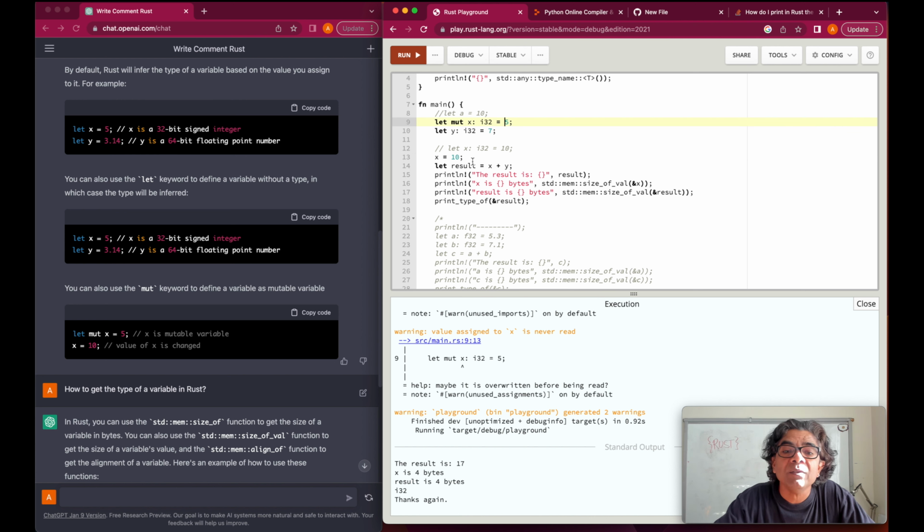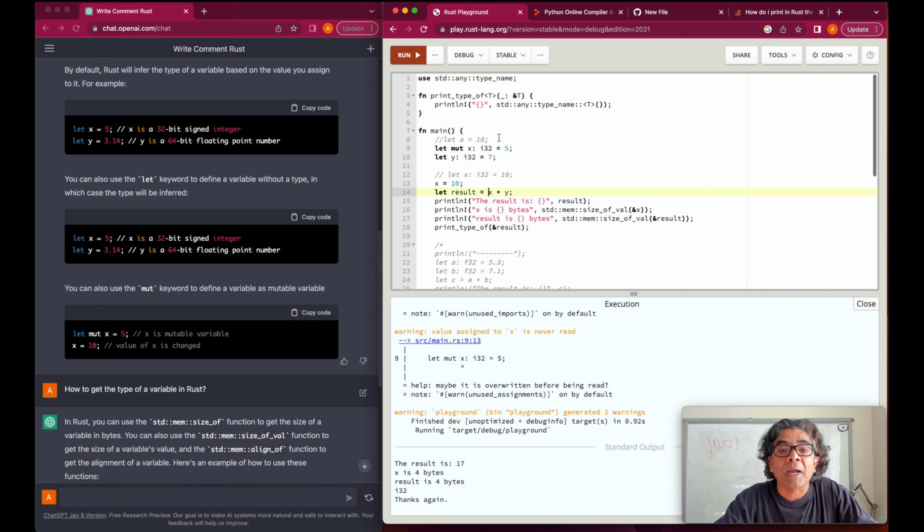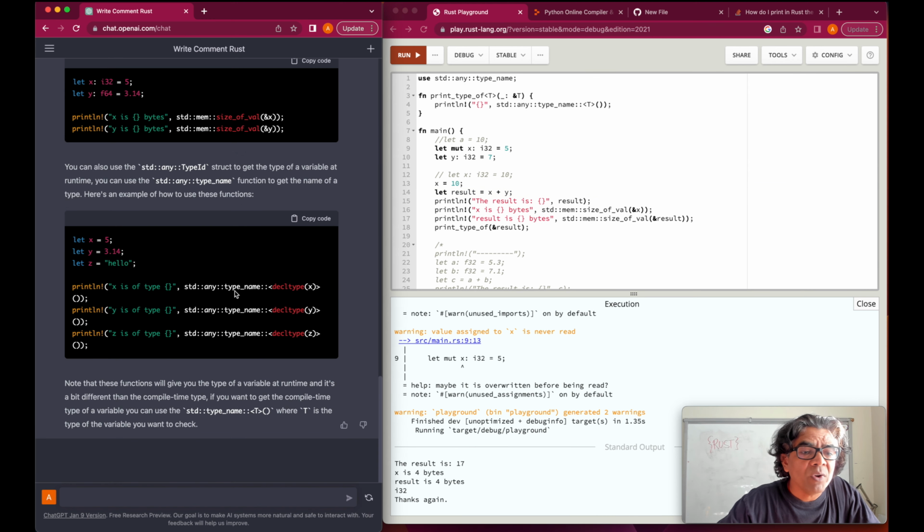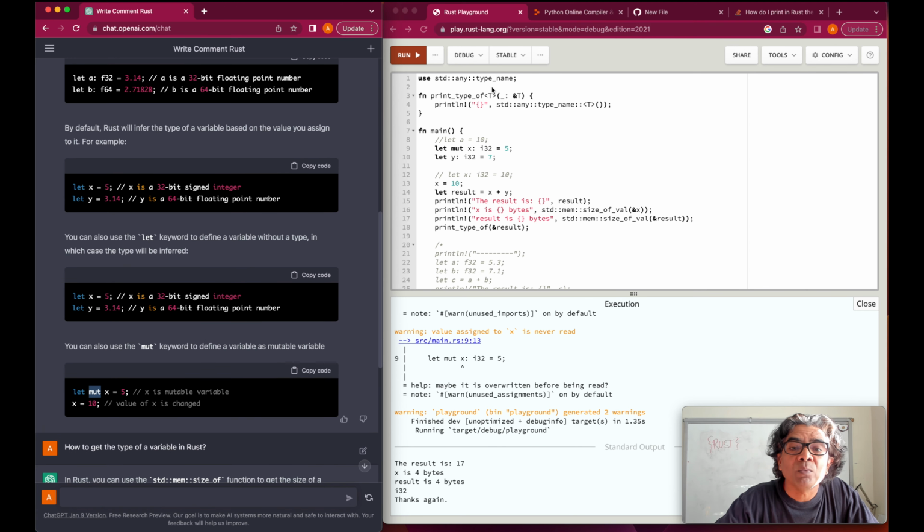So mutable means we could define a particular variable as mutable, the value could be changed, and then this addition can be successful, or whatever mathematical function we want to try on it. So we have learned the various ways we could define variables, including mutable variables.